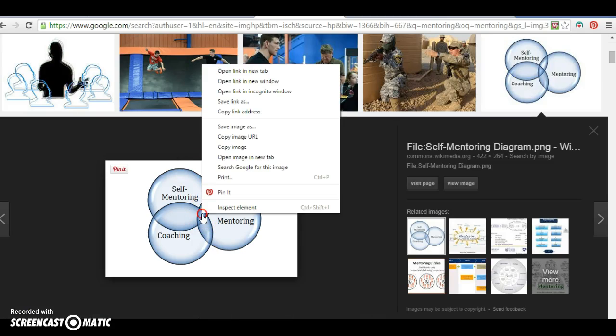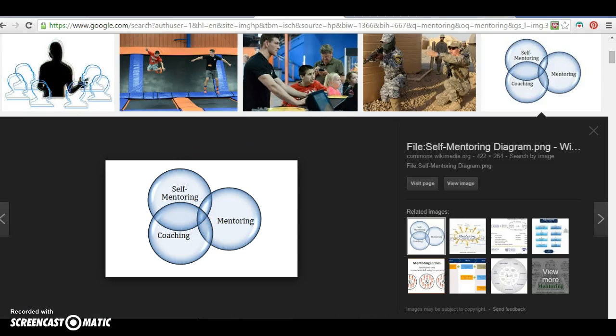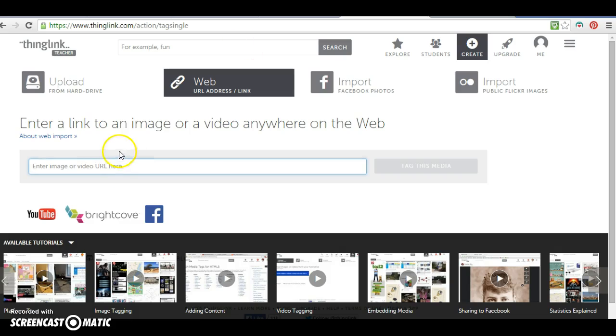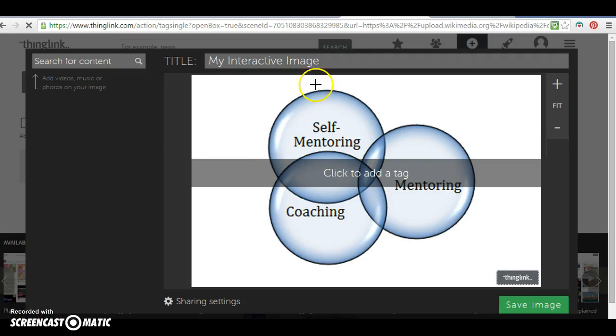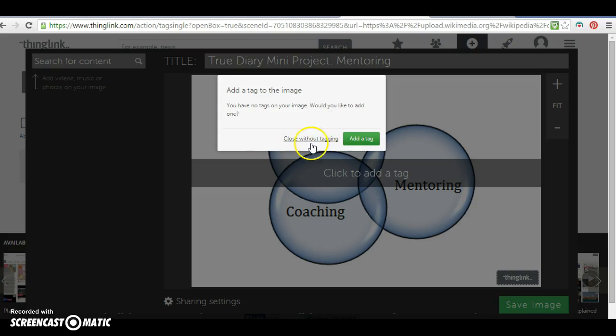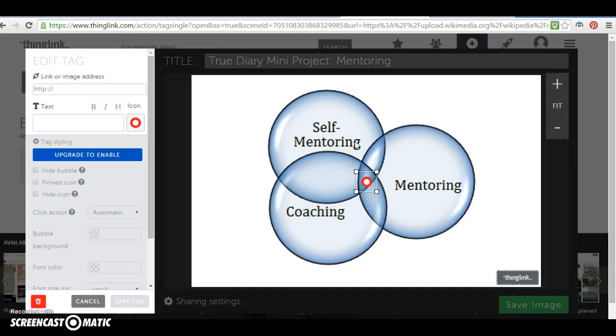Why didn't I get it? Whoops, copy image URL. Sorry, didn't mean to copy the image. I meant to copy the image URL. So now I'm going to put that there, and I'm going to tag it, and then now I'm going to have my Thinglink interactive image. My title is True Diary Mini Project Mentoring. Okay, and now I can start adding my tags. So I'm going to save this image right away. Add tag. Would you like to add one? Sure, I'll add a tag.